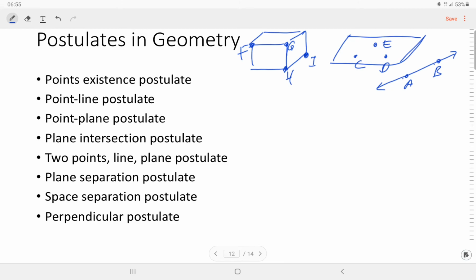And the second is the point line postulate. Two points are contained in one and only one line.